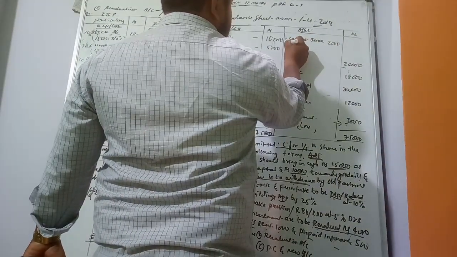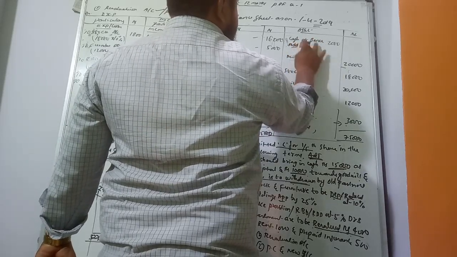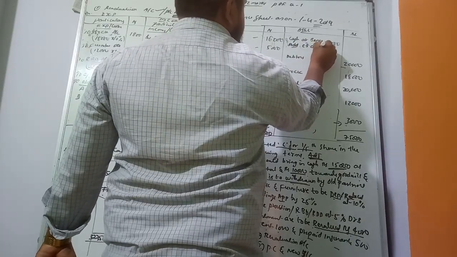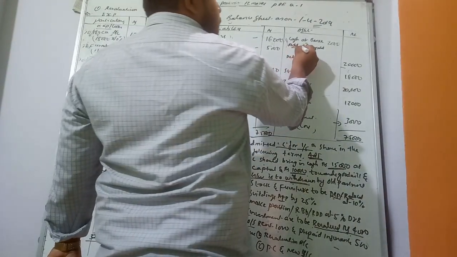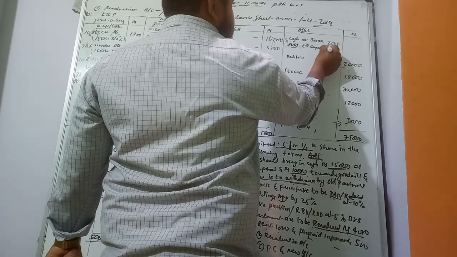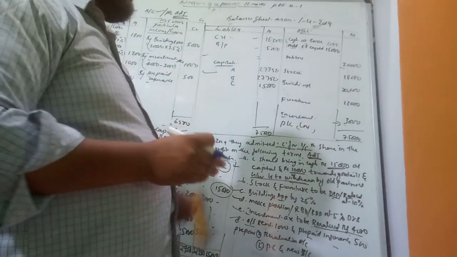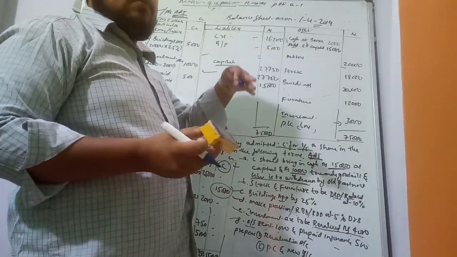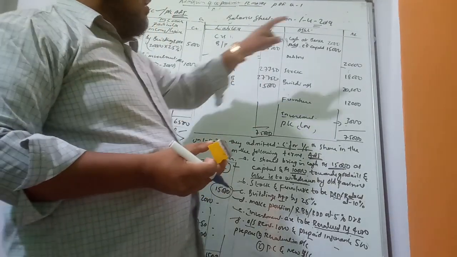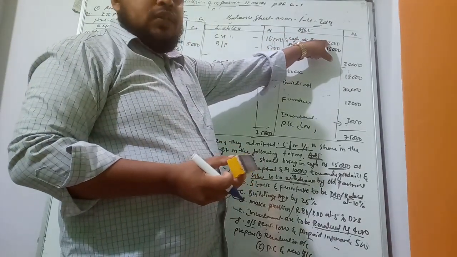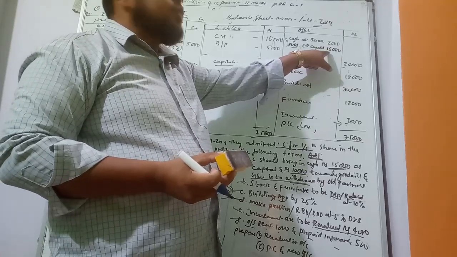Now add the new partner's capital, add C's capital, to the cash at bank old balance of 2,000. C has brought 15,000. So remember, the bank balance of the partnership is going to increase here, because 2,000 is the old balance and the new partner has brought the capital amount, that is 15,000.